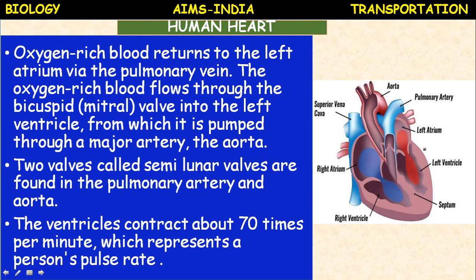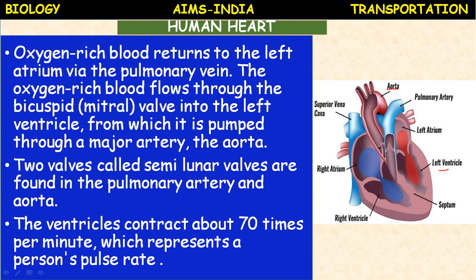Okay, here the left atrium receives oxygenated blood from the pulmonary vein, and then the left atrium pumps that oxygenated blood into the left ventricle. From the left ventricle, the oxygenated blood is carried through the aorta. If you see this aorta and the pulmonary artery, two valves are present.